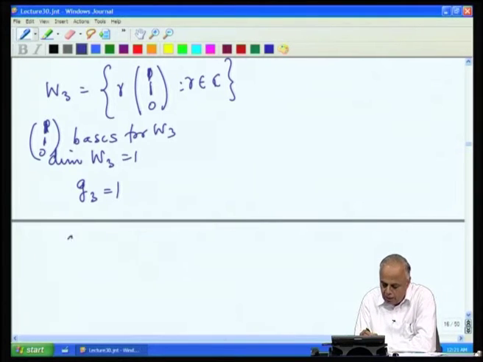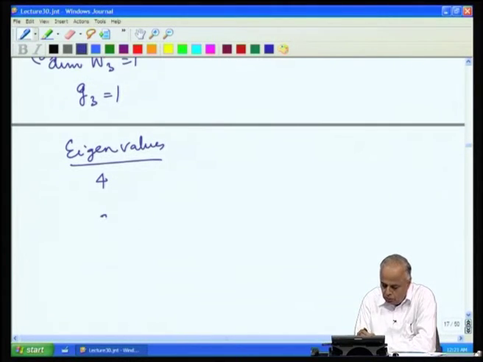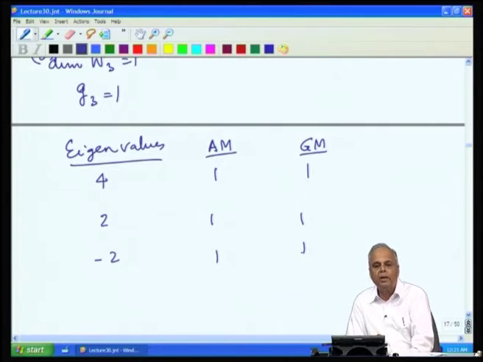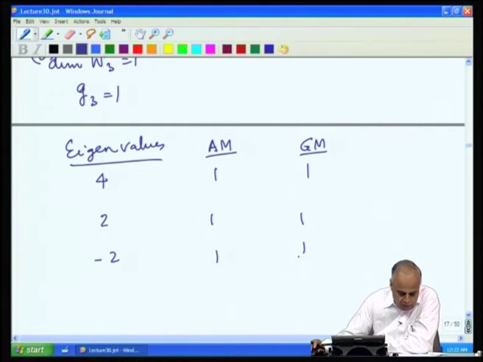So, in this case we have the eigenvalues 4, 2 and minus 2. Their algebraic multiplicities are 1, 1, 1 and their geometric multiplicities are 1, 1, 1. So, 3 eigenvalues, each one of them has algebraic and geometric multiplicities equal to 1.